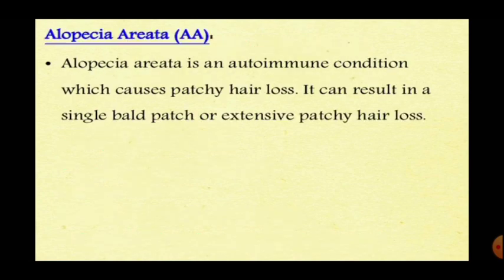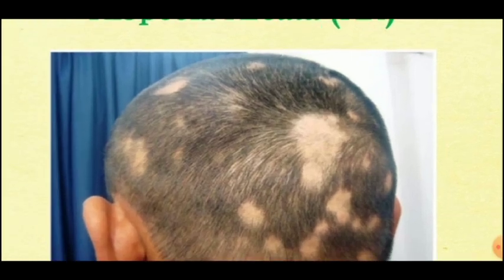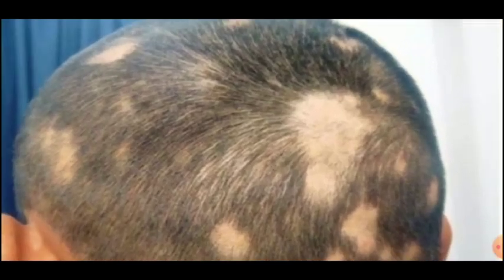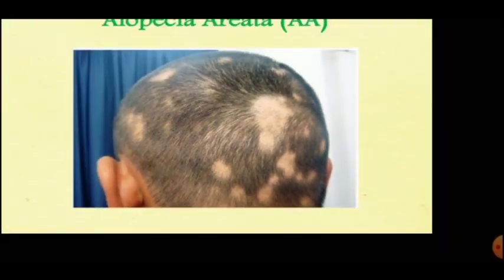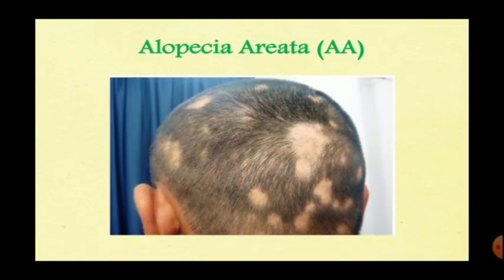Alopecia areata. Alopecia areata is an autoimmune condition which causes patchy hair loss. It can result in a single bald patch or extensive patchy hair loss. In this picture, the hair loss is done in a patchy way. We call this alopecia, alopecia areata.